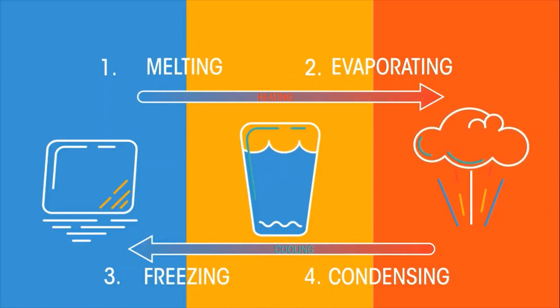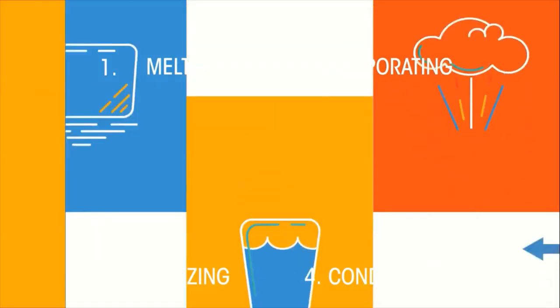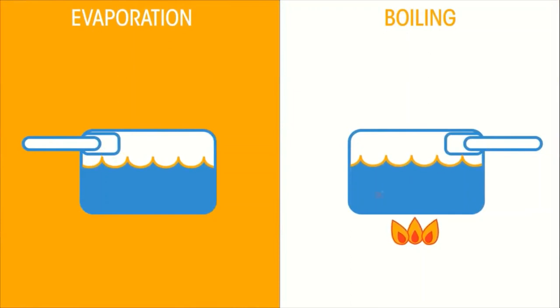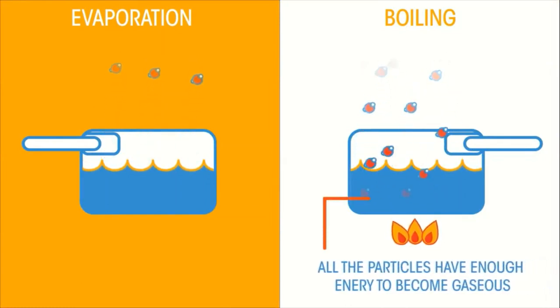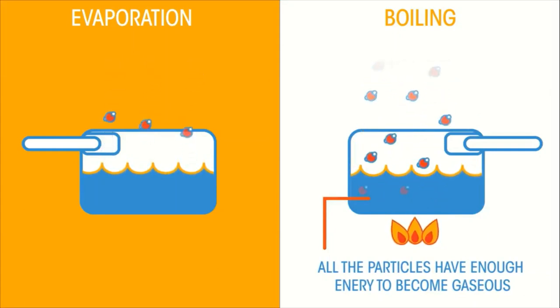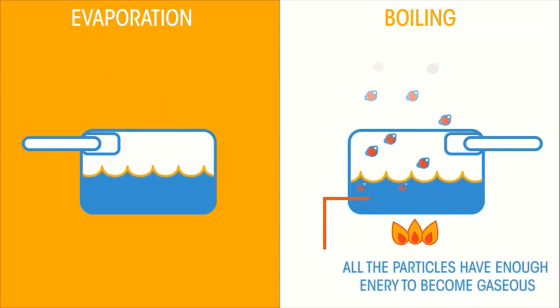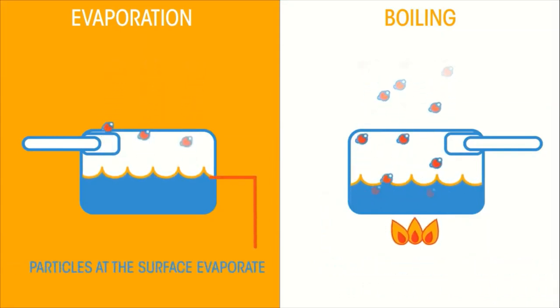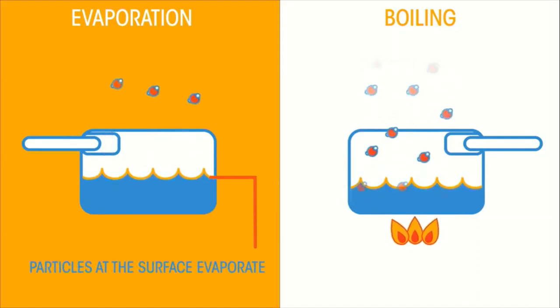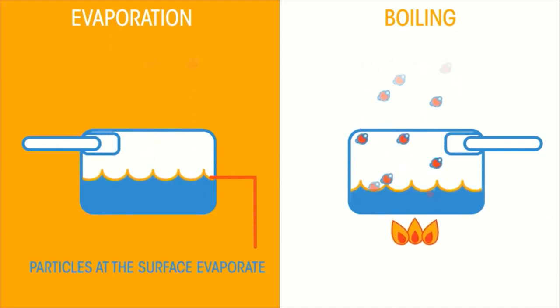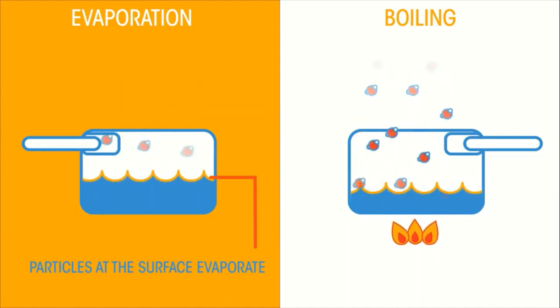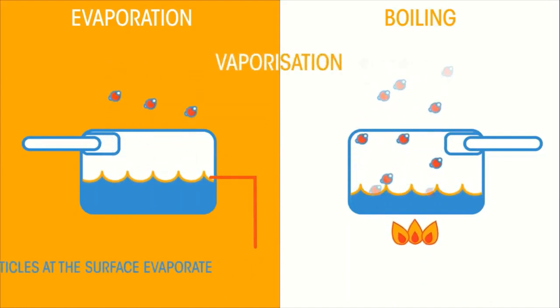Did you get them right? Do you know the difference between evaporation and boiling? Both are when a substance transforms from a liquid to a gas. Think of a boiling pan of water, all of the water bubbles. This is because all of the particles have enough energy to become gaseous. But water standing in a pan that is not being heated by anything other than the environment can also turn into a gas. This is evaporation. Only the particles at the surface have enough energy to change from a liquid to a gas. Hence, evaporation is a slower process than boiling, even though it achieves the same state change. Both are types of vaporization.